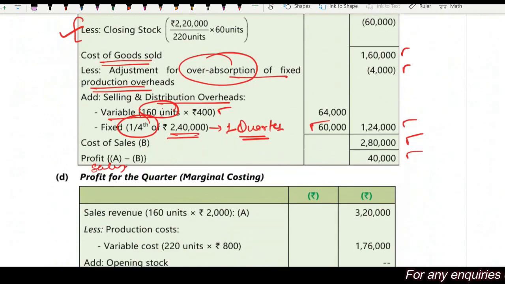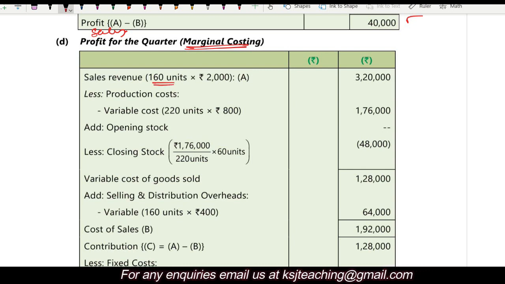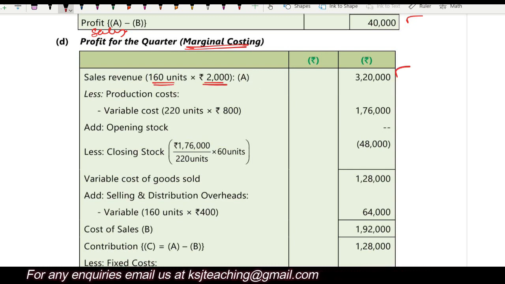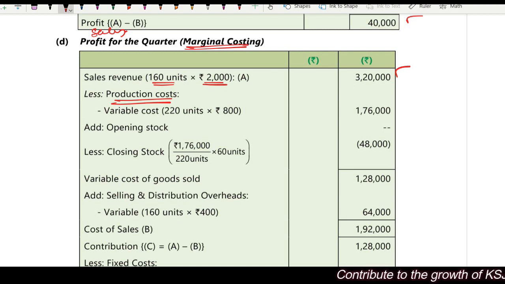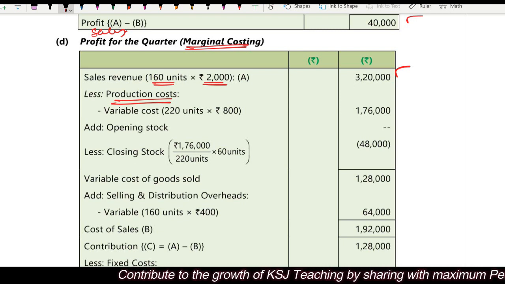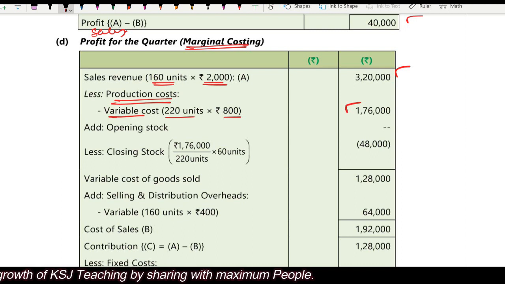Now in the marginal costing, let's prepare the profit under marginal costing. Very simple. Sales revenue 160 units into 2,000, no issue. Less production cost. Now production cost will take only and only the variable cost. Fixed cost is fixed, nothing to worry about it, right? We need to calculate contribution using only and only variable cost. So variable cost for 220 units multiplied by 800, 1,76,000.